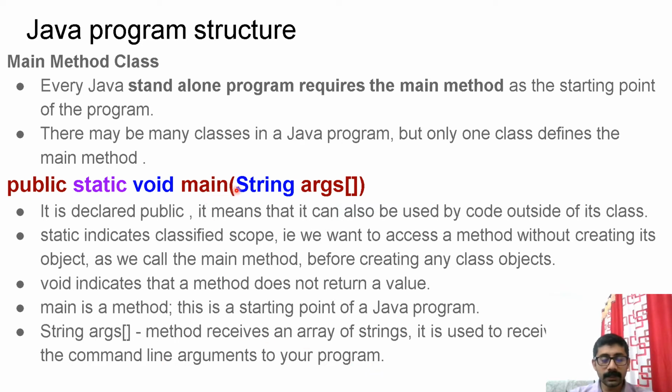In C, C++ and others, there is a concept of command line arguments. For the same purpose, it is used in Java. When you run the program, you type java, space, the class name, then space, and you can give some arguments. Those arguments will come to your program. That is nothing but the command line. So this is all about the syntax of your main method.